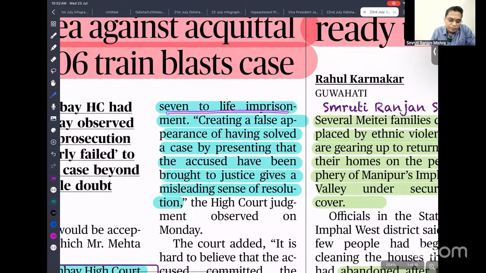So 7 life imprisonments, creating a false appearance of having solved a case by presenting those accused as brought to justice, gave a misleading sense of resolution. The High Court very clearly said that without proper evidence of the involvement of these people, we cannot simply give the death penalty. There might be a miscarriage of justice. Some persons who are not involved might be implicated by the police. So the court is not driven by emotions. The court is driven by rationality, facts, and figures. So that is what they are saying.